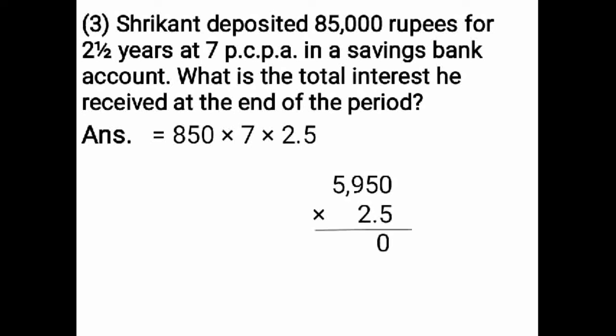5 zeros are 0. 5 5s are 25. 5 9s are 45. 45 plus 2, 47. 5 5s are 25. 25 plus 4, 29. When you multiply next digit, you have to take 0. 2 zeros are 0. 2 5s are 10. 2 9s are 18. 18 plus 1, 19. 2 5s are 10. 10 plus 1, 11. Now you have to add this one.